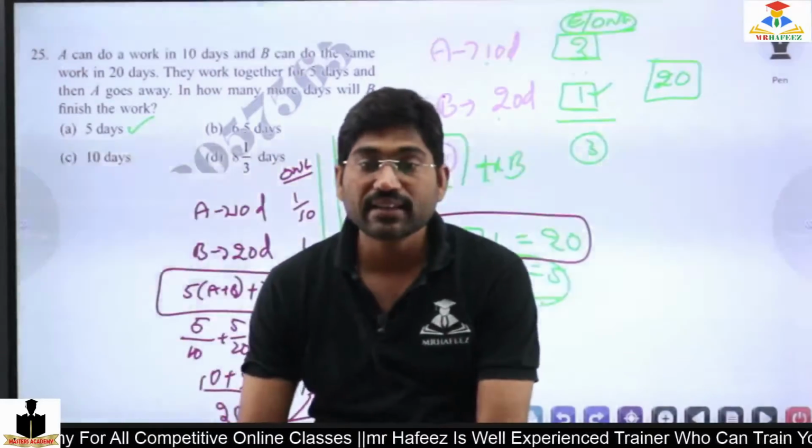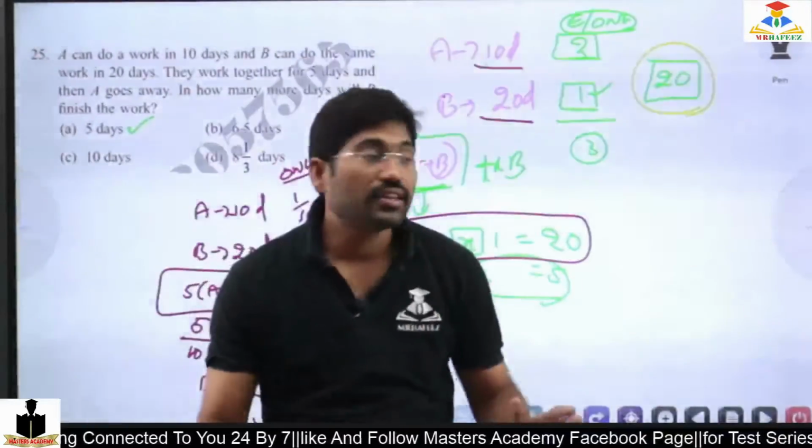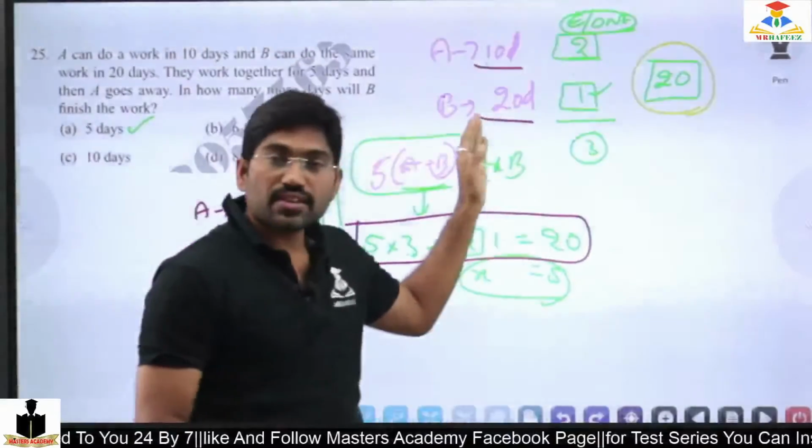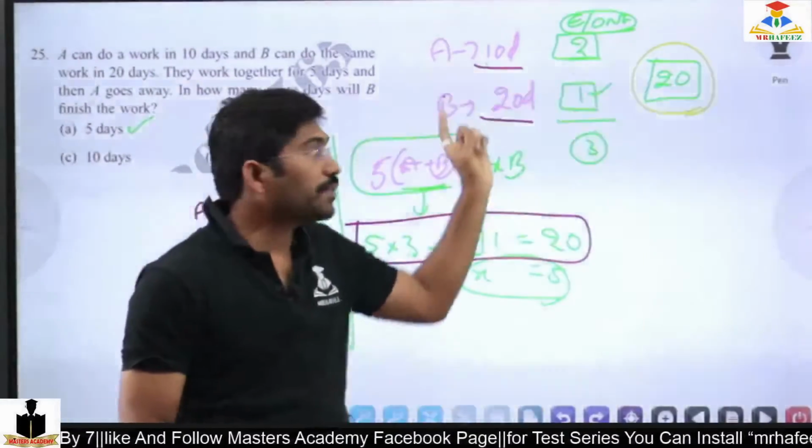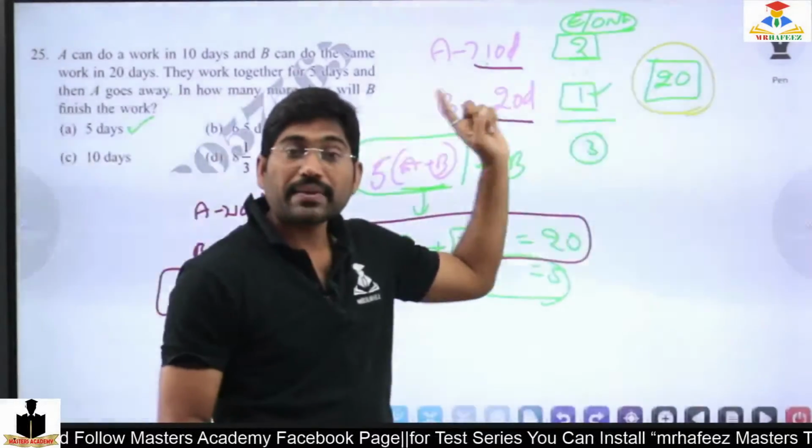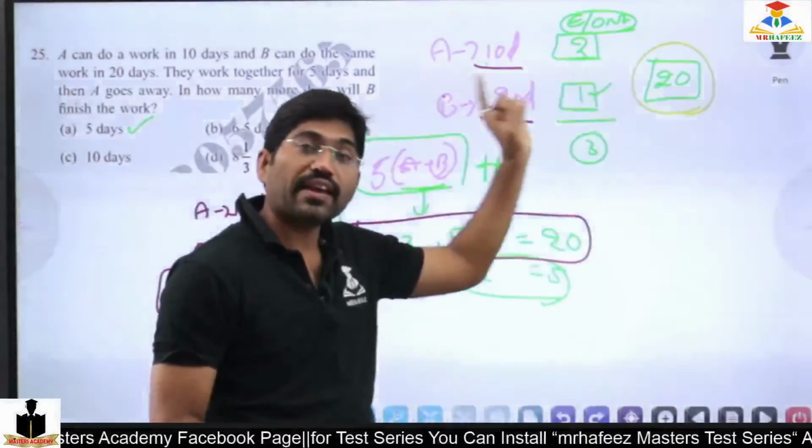Is that clear? A is 10 days and B is 20 days. Why am I taking 20 as the LCM and as the work?